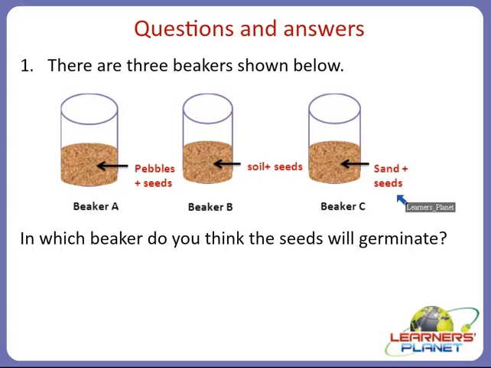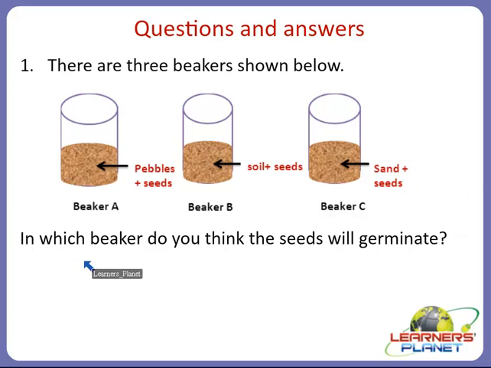Alright children? So children, you have been provided with 3 beakers, right? Beaker A, beaker B and beaker C with these conditions. The first one is pebbles plus seeds. Second is soil plus seeds, and third beaker contains sand plus seeds.